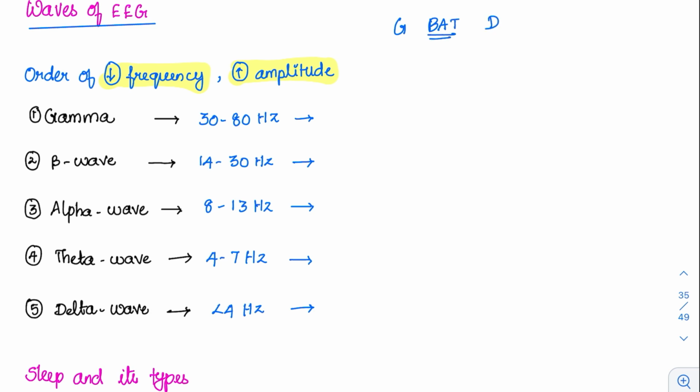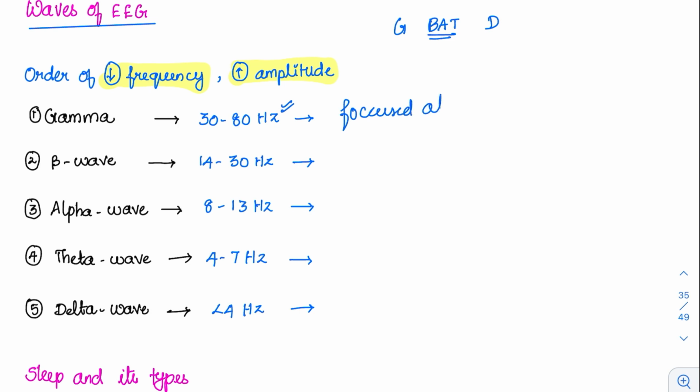G and D. So G is for the gamma waves. They have the highest frequency and lowest amplitude. When you are in gamma, suppose you are listening to this lecture and paying your maximum attention, because questions are recently asked from this. If you are paying maximum attention to the educator, then what happens? There will be gamma wave production in the brain. So that is called focused attention.